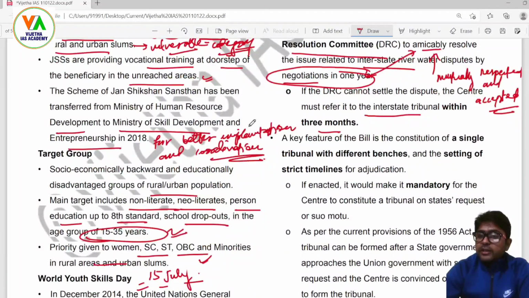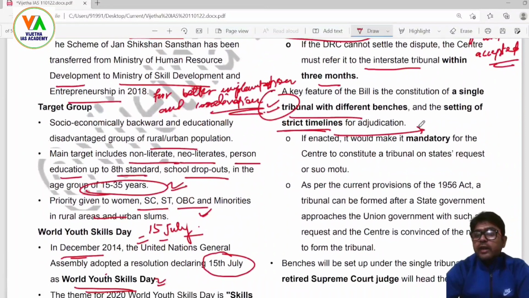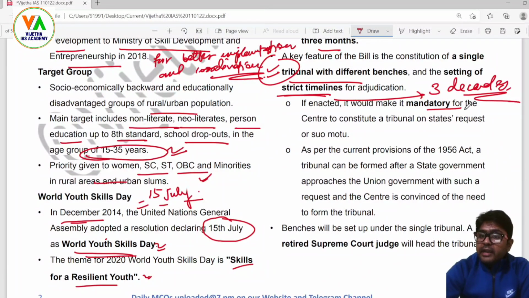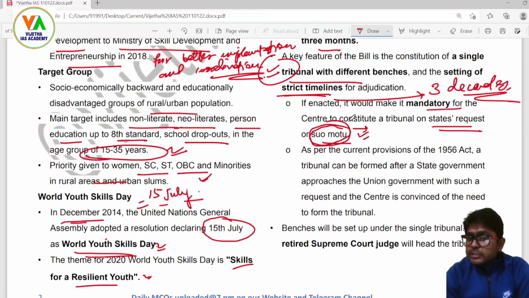A key feature of the bill is the constitution of a single tribunal with different benches and the setting of strict timelines. This is important because so many interstate water disputes in the country have been going on for more than 3 decades. If enacted, it would make it mandatory for the center to constitute a tribunal on a state's request or suo motu. This suo motu should be implemented in letter and spirit, because sometimes the suo motu actions are not directly resembling but show that they are politically motivated.